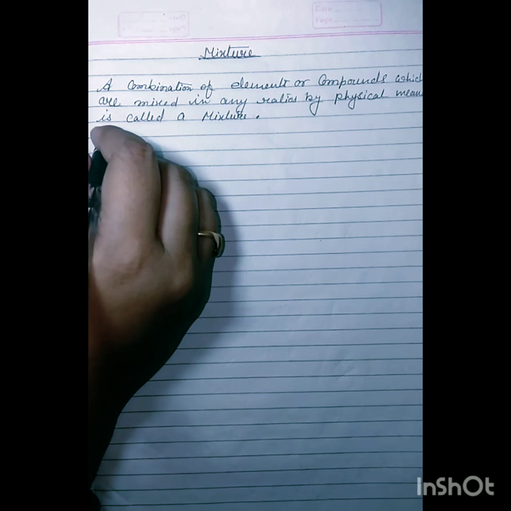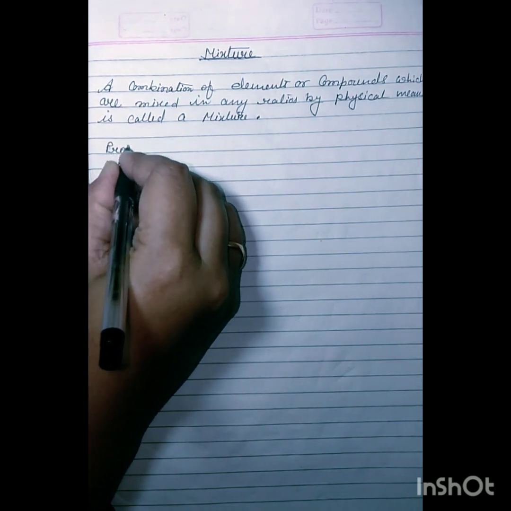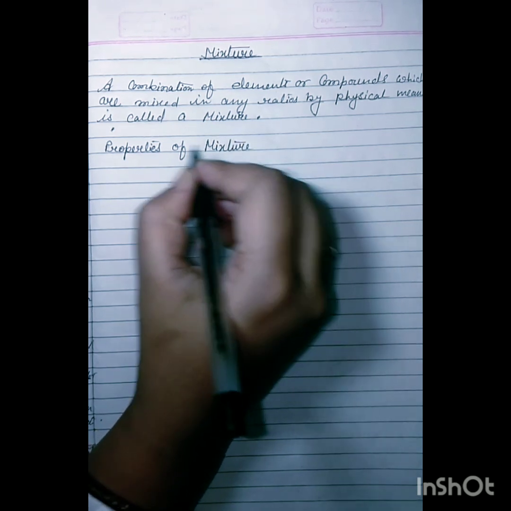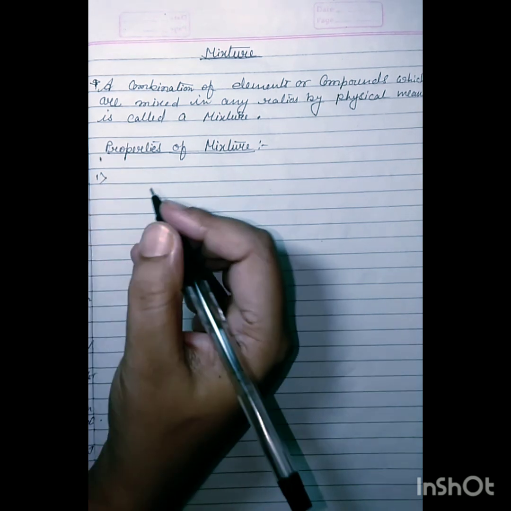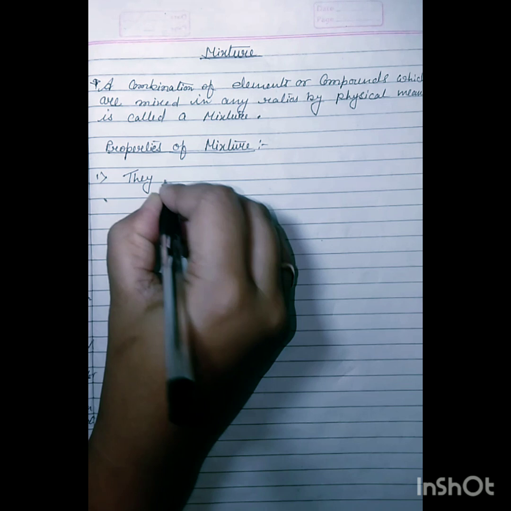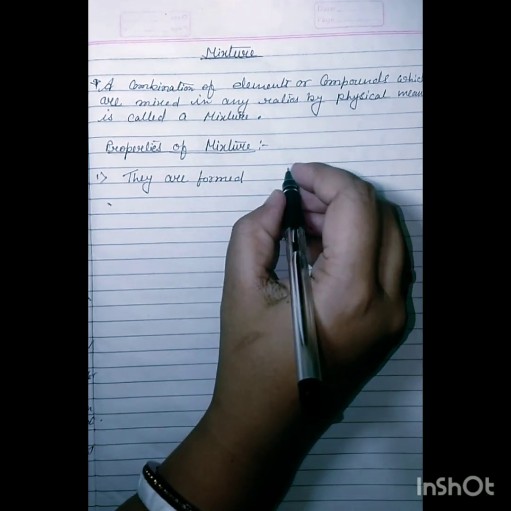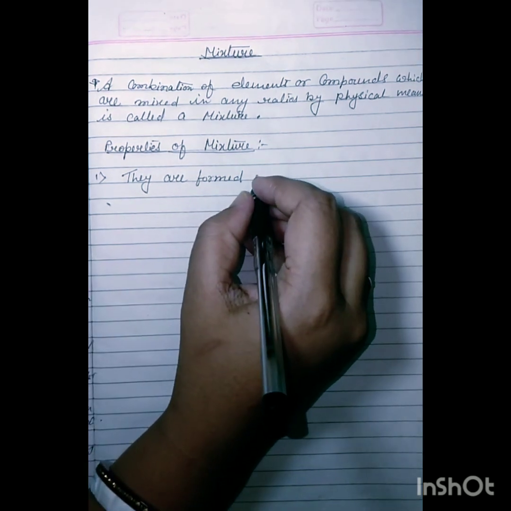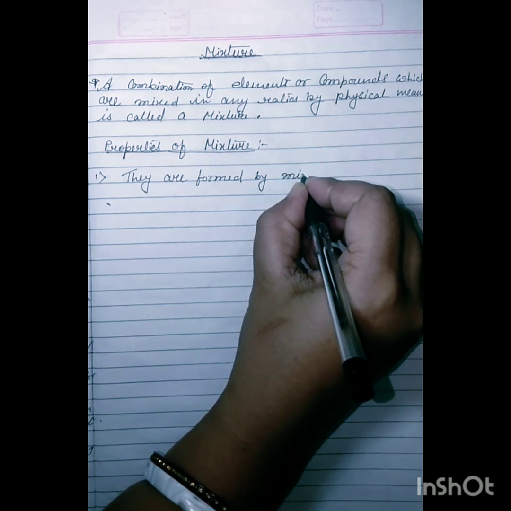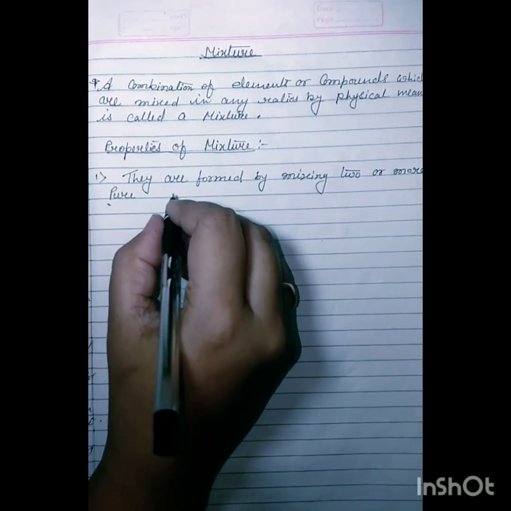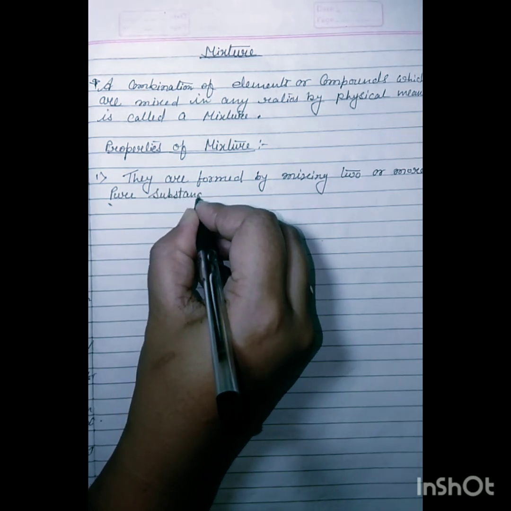Okay, so next is properties of mixture. Number 1, they are formed by mixing two or more pure substances physically.